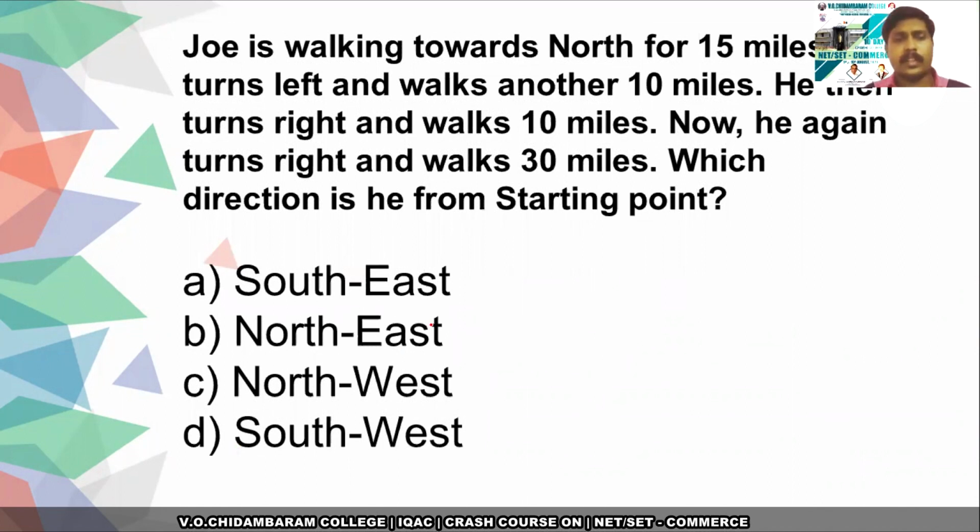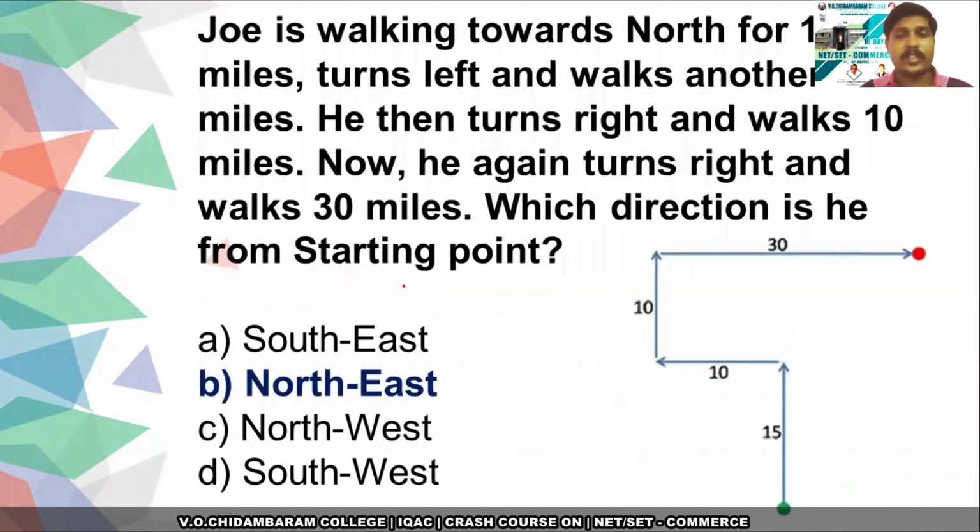So there are more types of problem here. This is the first type. They will give you a problem and you have to find the direction at the end. So Joe is walking towards north for 15 miles, turns left and walks another 10 miles. He then turned right and walks 10 miles. Now he again turns right and walks 30 miles. Which direction is he from the starting point? There are 4 options given to you. You have to find the right option.